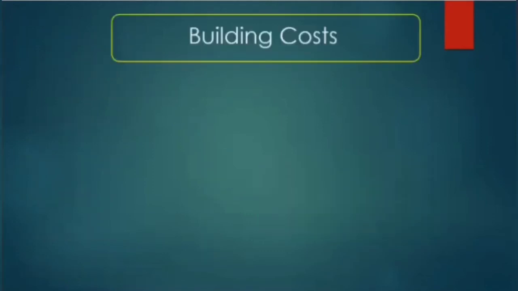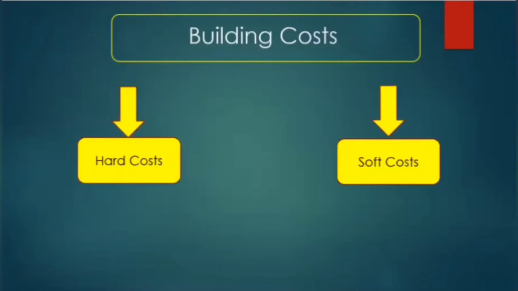Okay. The next section of the chapter deals with the costs associated with buildings. Now, in the traditional method, only hard and soft costs were considered. Soft costs are costs not directly related to the building construction. Example, architecture, legal, engineering fees, and other costs incurred before and after construction.